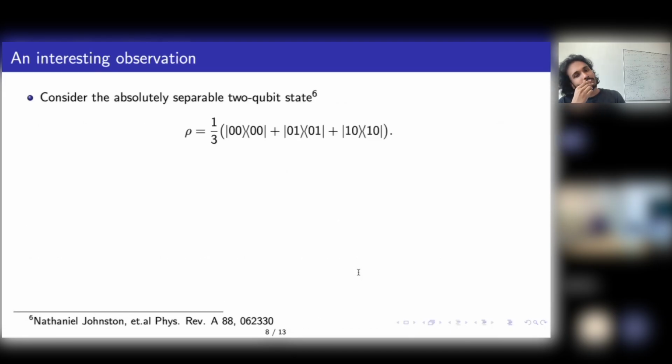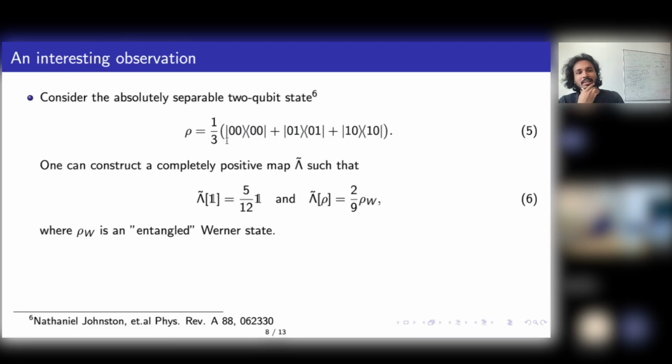So one interesting observation is, take this 2-qubit state. It's a flat spectrum state of rank 3, and this is known to be absolutely separable. In the paper for 2 cross 2 states, they completely characterize absolutely separable states, and this is a known absolutely separable state. That means under any unital channel which doesn't generate purity, you cannot entangle it.